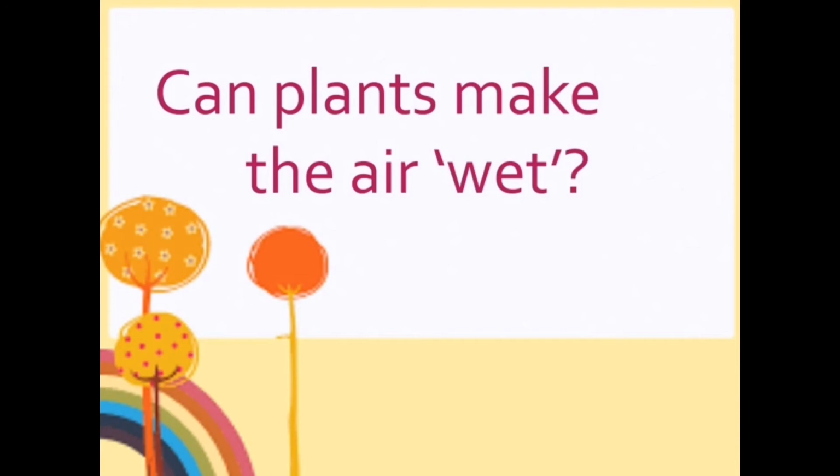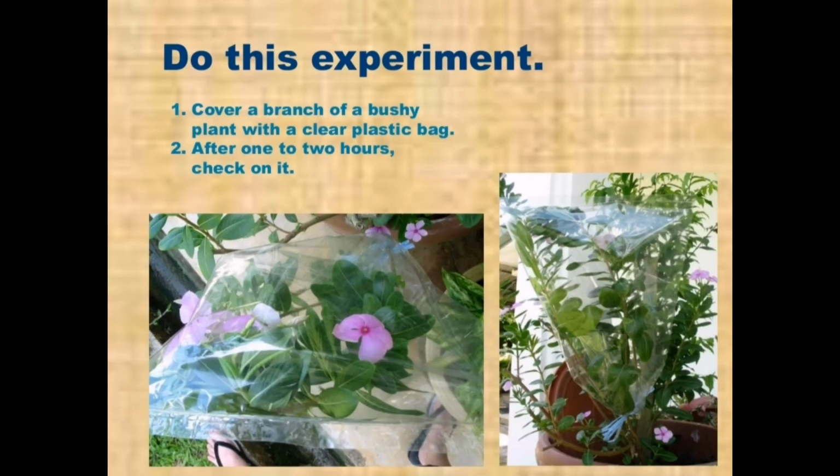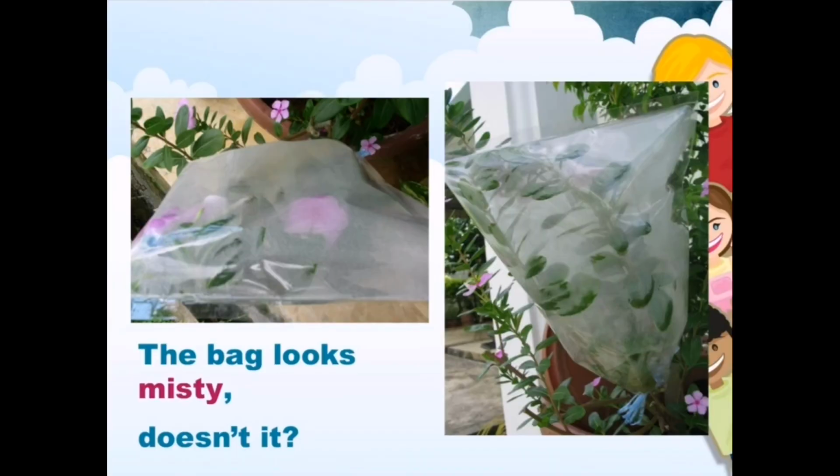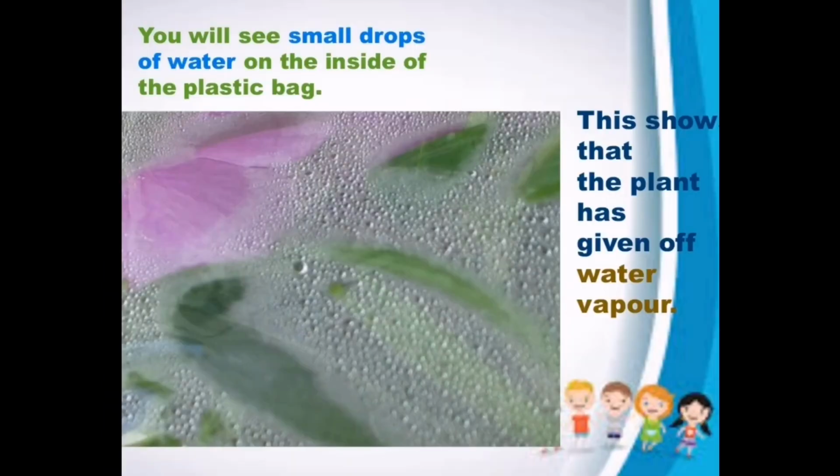Can plants make the air wet? Do this experiment. Cover a branch of a bushy plant with a clear plastic bag. After 1 to 2 hours, check on it. The bag looks misty, doesn't it? You see small drops of water on the inside of the plastic bag. This shows that the plant has given off water vapor.